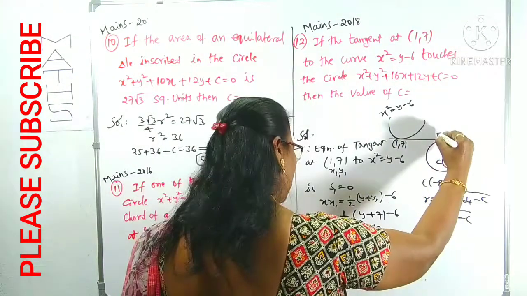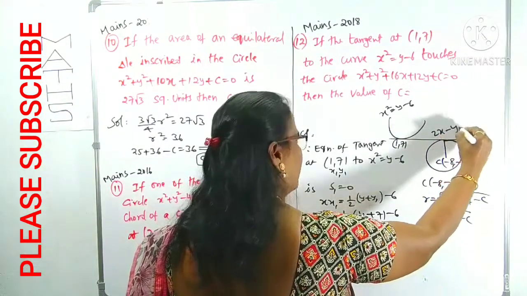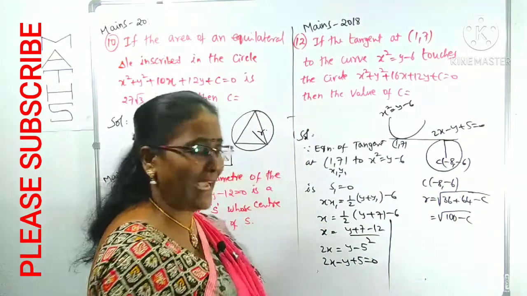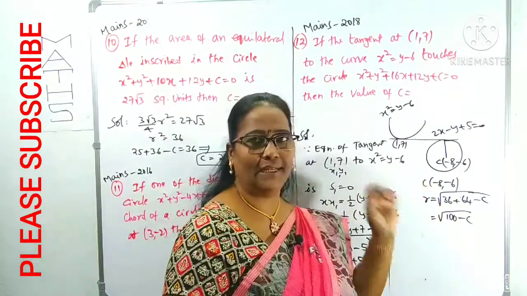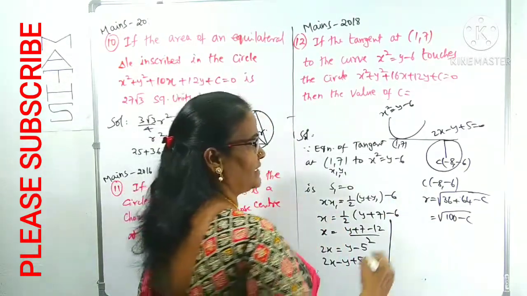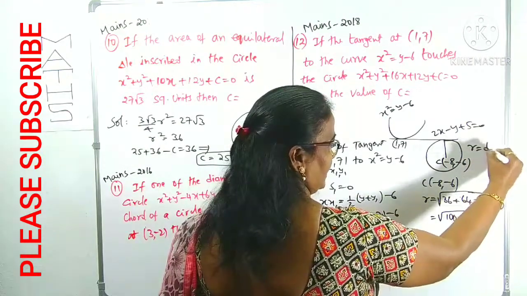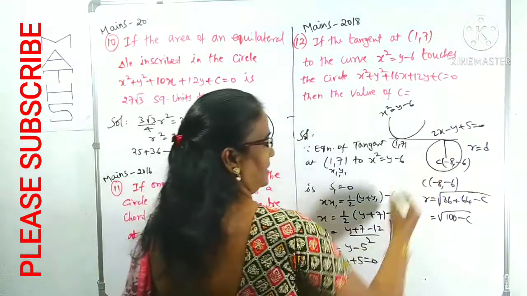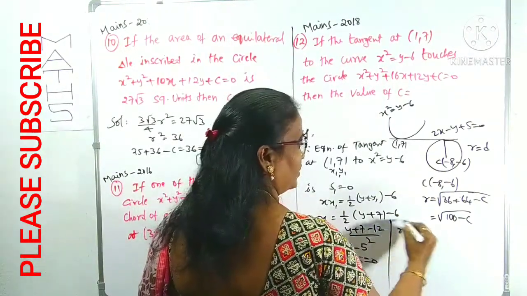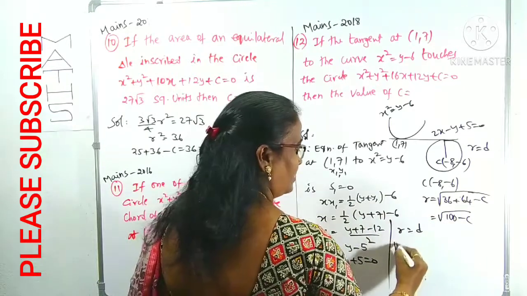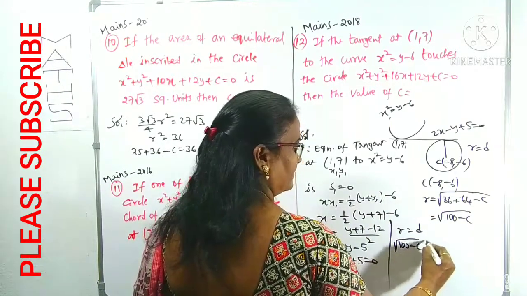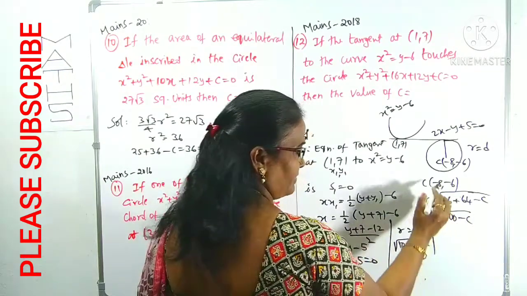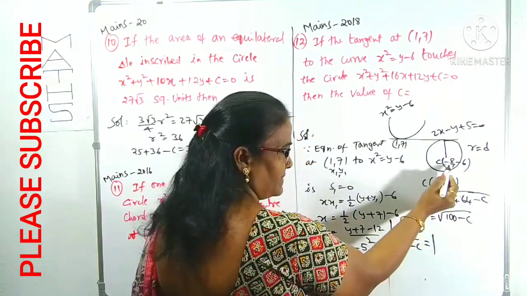We got this line: 2x minus y plus 5 equals 0. This is also tangent to the circle. When any line is tangent to the circle, what is the condition? R is equal to D. What is D? The distance from the center to the line. We can use it now. What is R here? Root over 100 minus C. R, root over 100 minus C, equals D, the perpendicular distance from the center to this line.